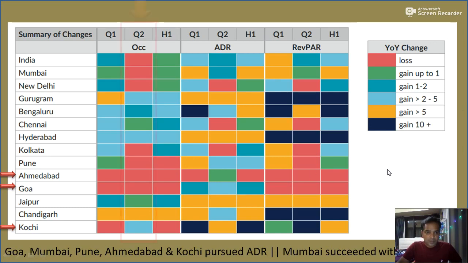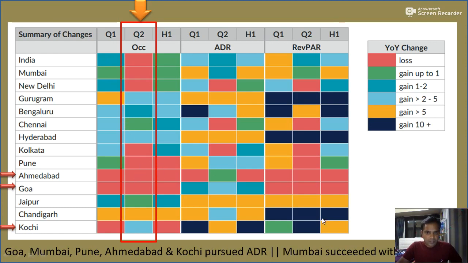Coming to the Q2 performance, as we can see in the highlighted zone, it was quite surprising to see a reversal of the trend. The occupancy in fact dropped in 6 of the cities, adding up to overall India occupancy in Q2 having moved into the red from a 1 to 2% gain in Q1, as you can see here.